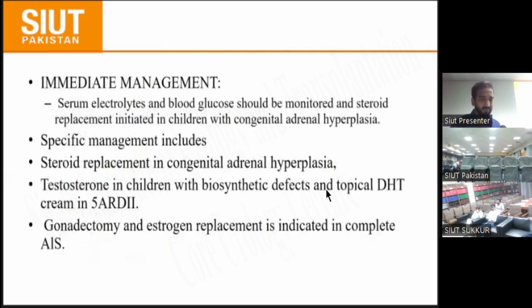The immediate management is as described earlier. Serum electrolytes and blood glucose level should be monitored, and steroid replacement initiated in children with congenital adrenal hyperplasia. For specific management, steroid replacement is given in congenital adrenal hyperplasia, testosterone in children with a biosynthetic defect, and topical dihydrotestosterone cream is required in 5 alpha reductase deficiency. Gonadectomy and estrogen replacement is indicated in complete androgen insensitivity syndrome.